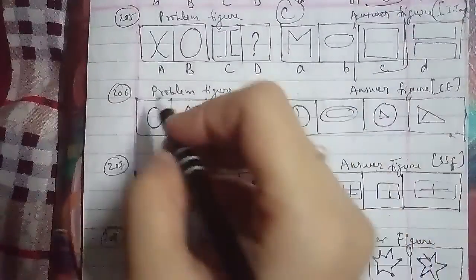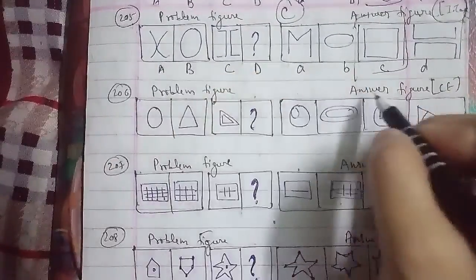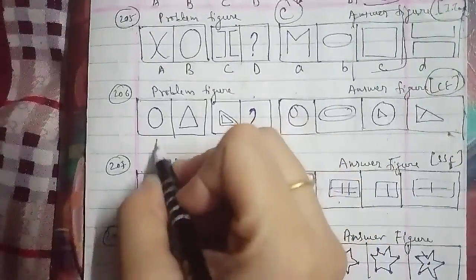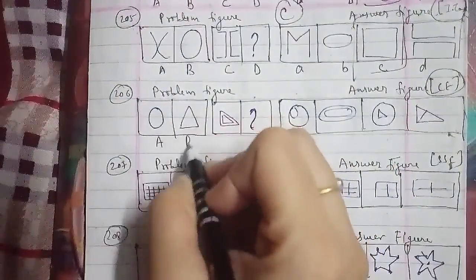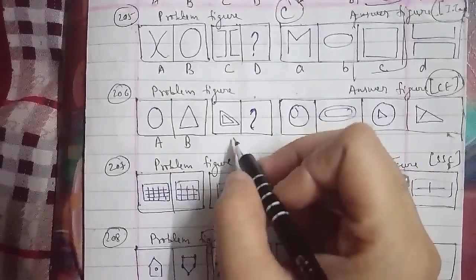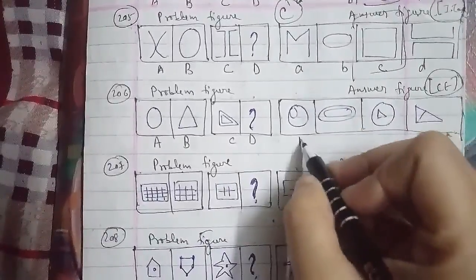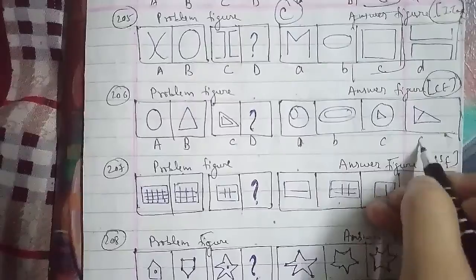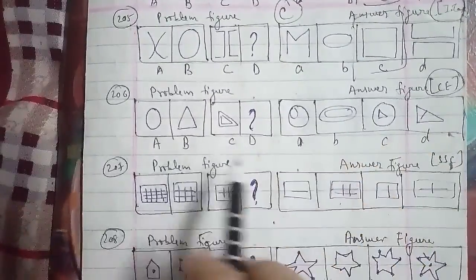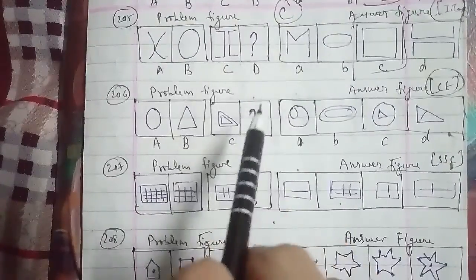Next we have the 206th question of the session, with problem figures and answer figures, which were asked in a central excise question paper. This is a circle, named A, a triangle B, a right angle triangle which is figure C, and this is figure D. In this question, the circles are converted to equilateral triangles and the ellipses are converted to scalene triangles, and vice versa.